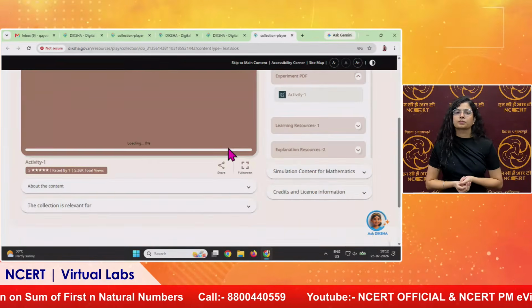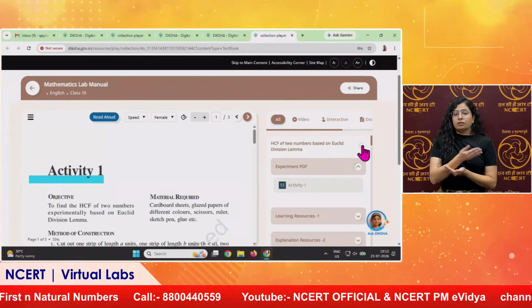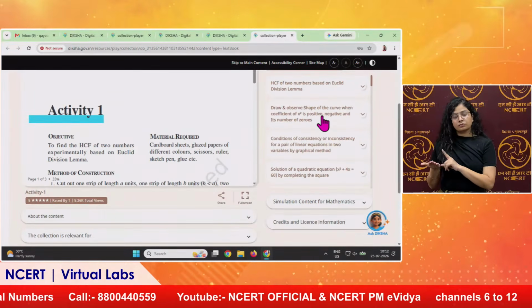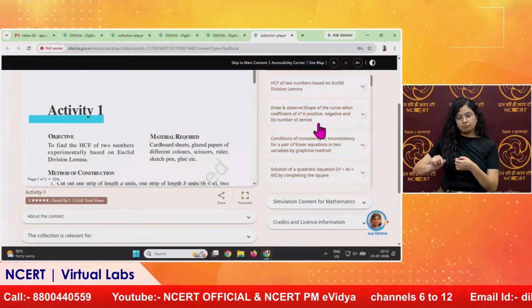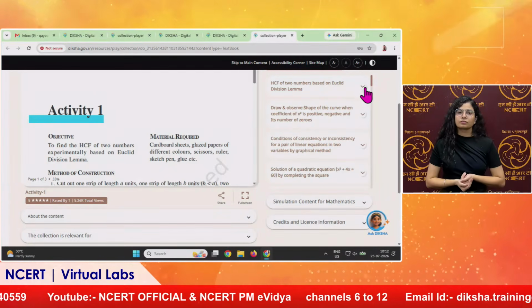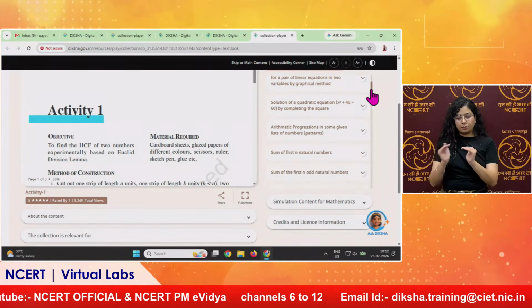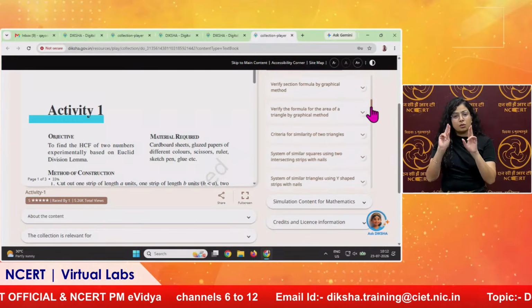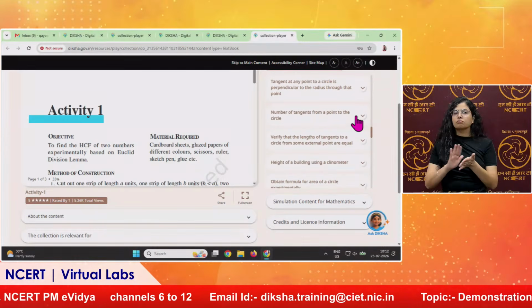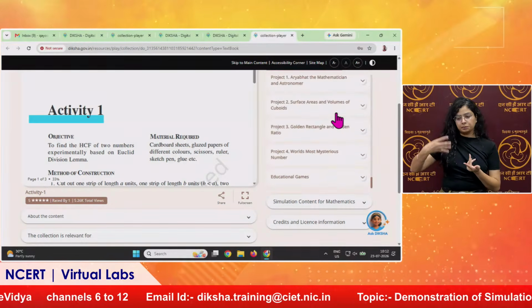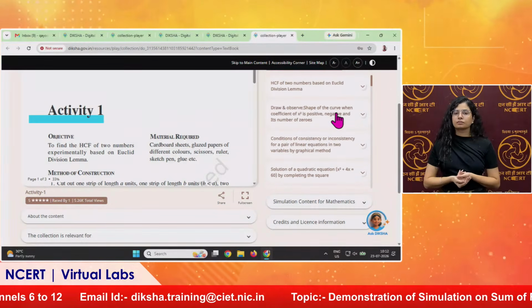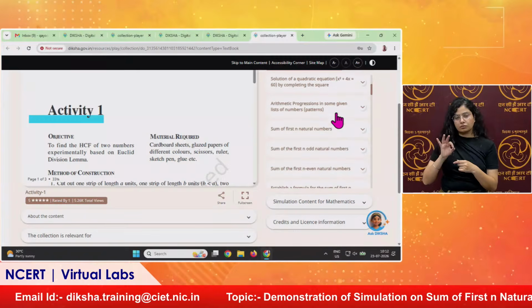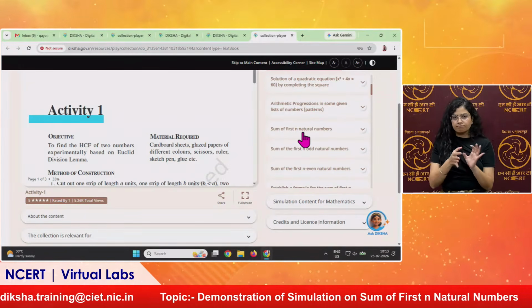On the right hand side there is a list of content. From here students can see what topics have been covered in these virtual labs. All these topics are written on the right hand side. They can select any topic of their interest. So our topic is the sum of the first n natural numbers.